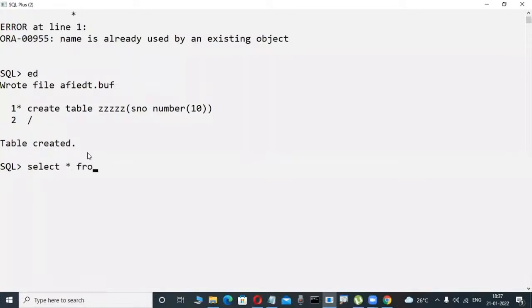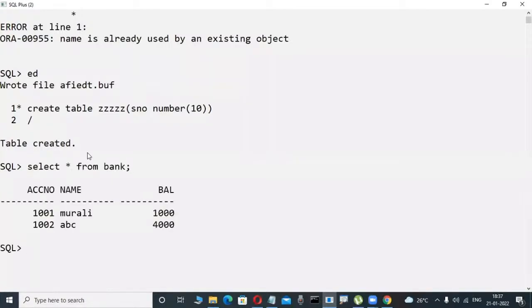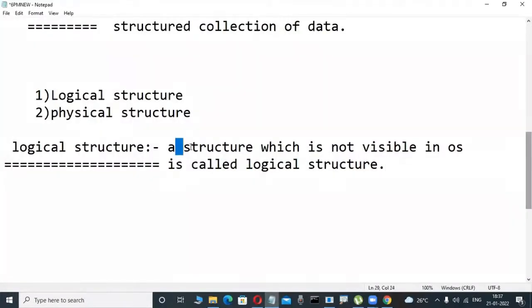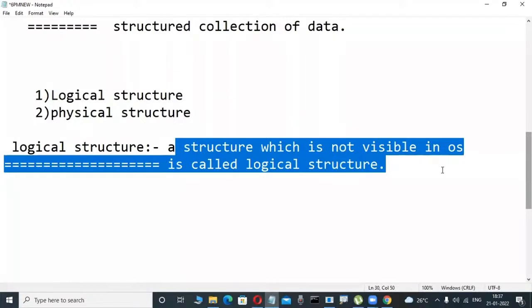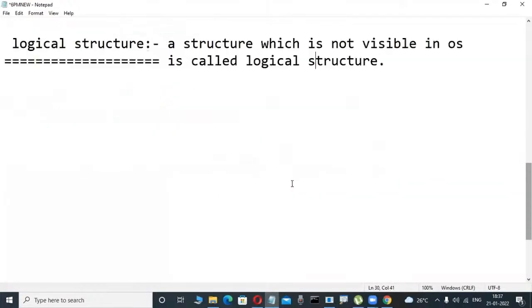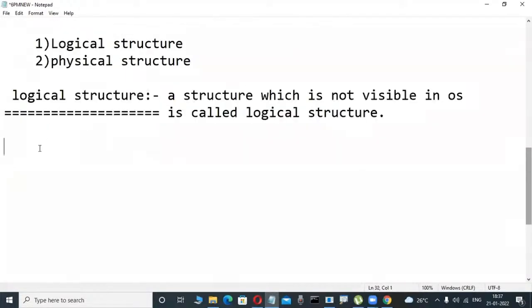Okay, so now those tables are visible in a database. That is not visible in your C drive or D drive like that. That's why a structure which is not visible in the operating system is called a logical structure. But in this logical structure only, developers are working.